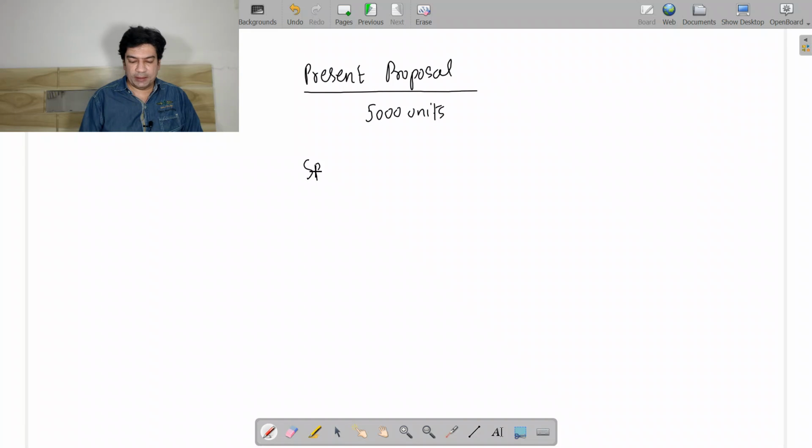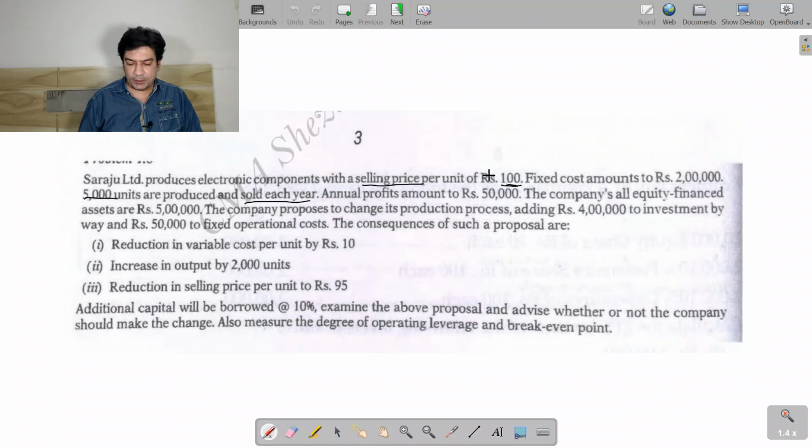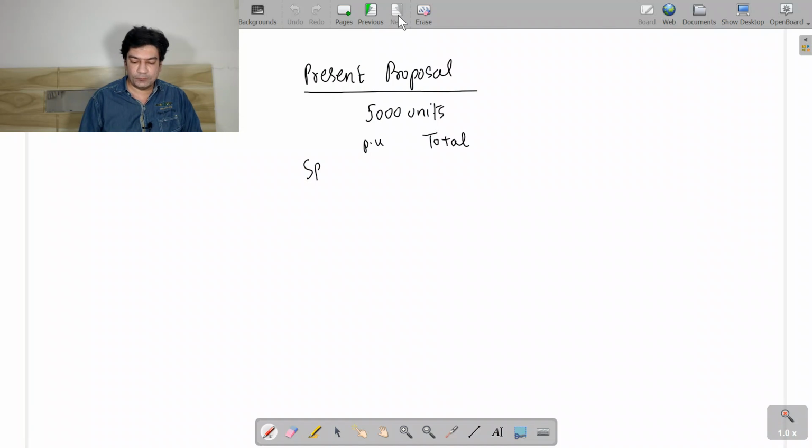Then we have a selling price per unit, and in total both we will take. So the selling price per unit is 100 and we have 5,000 units being manufactured and sold. So I have 5 lakh rupees of total sales.